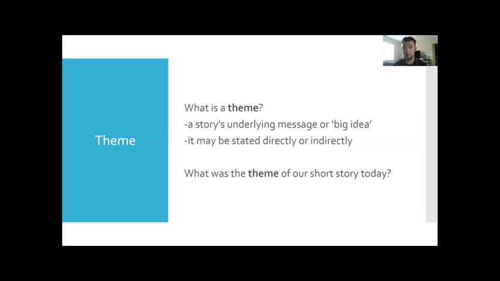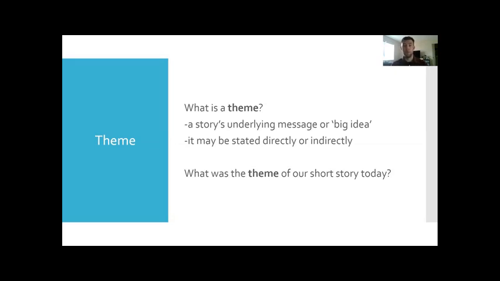We've gone over theme a few times before, and the goal of talking about theme is to try to be able to take a story and then see what the overarching theme is, be able to tell me what this story means without reading the whole story. And another thing with theme is that it may be stated directly or indirectly. And what does that mean? It might be very obvious what the theme is, or it might not be obvious at all what the theme is.